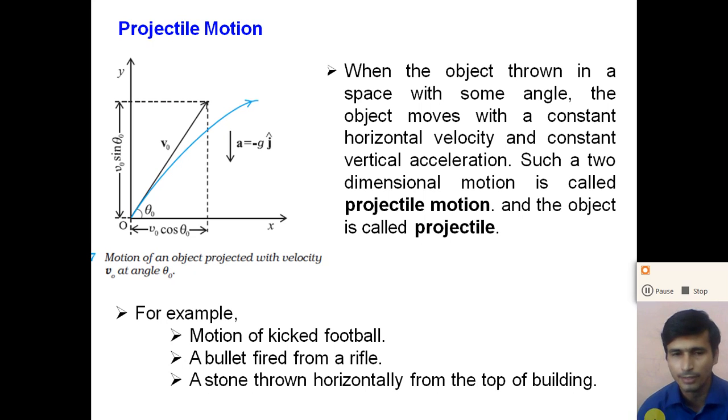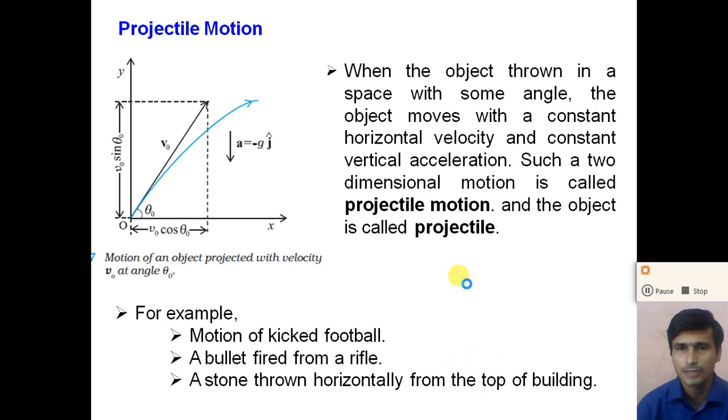So an example of the projectile motion is the motion of a kicked football, with a parabola of this type. We will see the bullet fired from the rifle and the stone thrown horizontally from the top of a building later on.